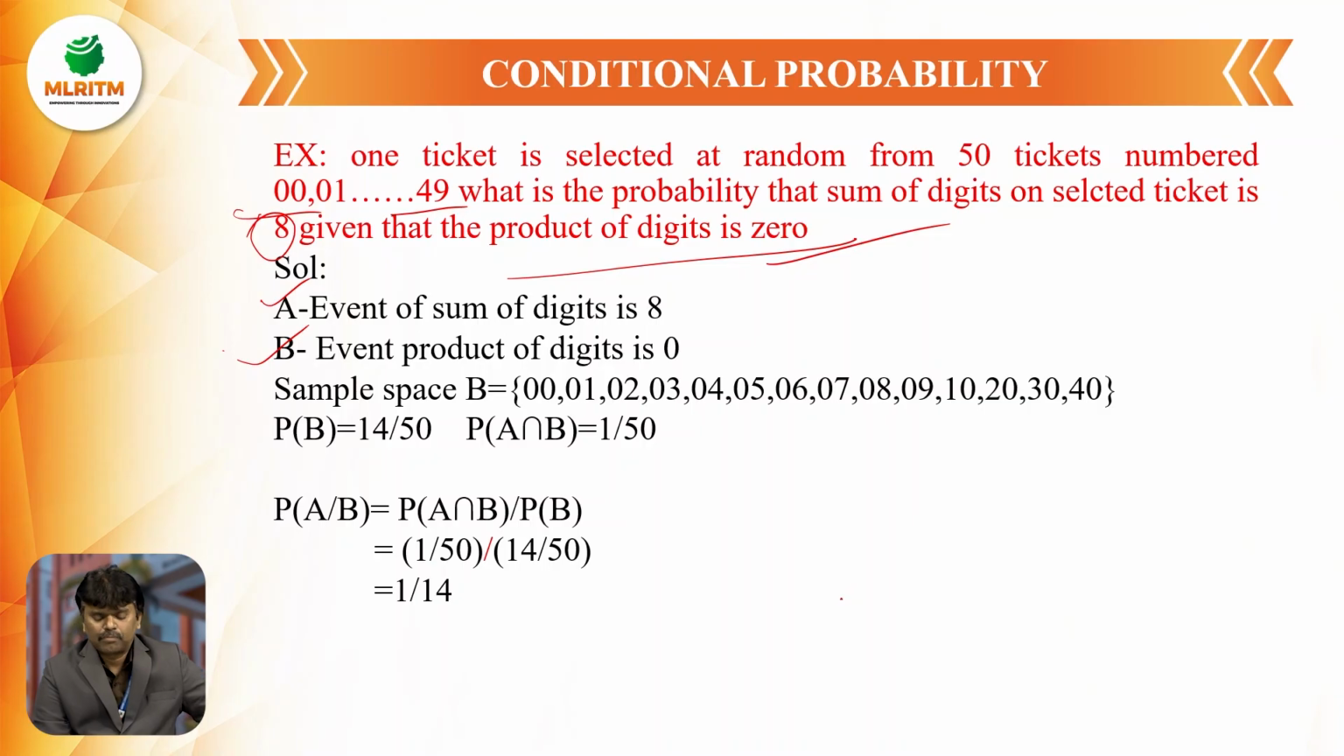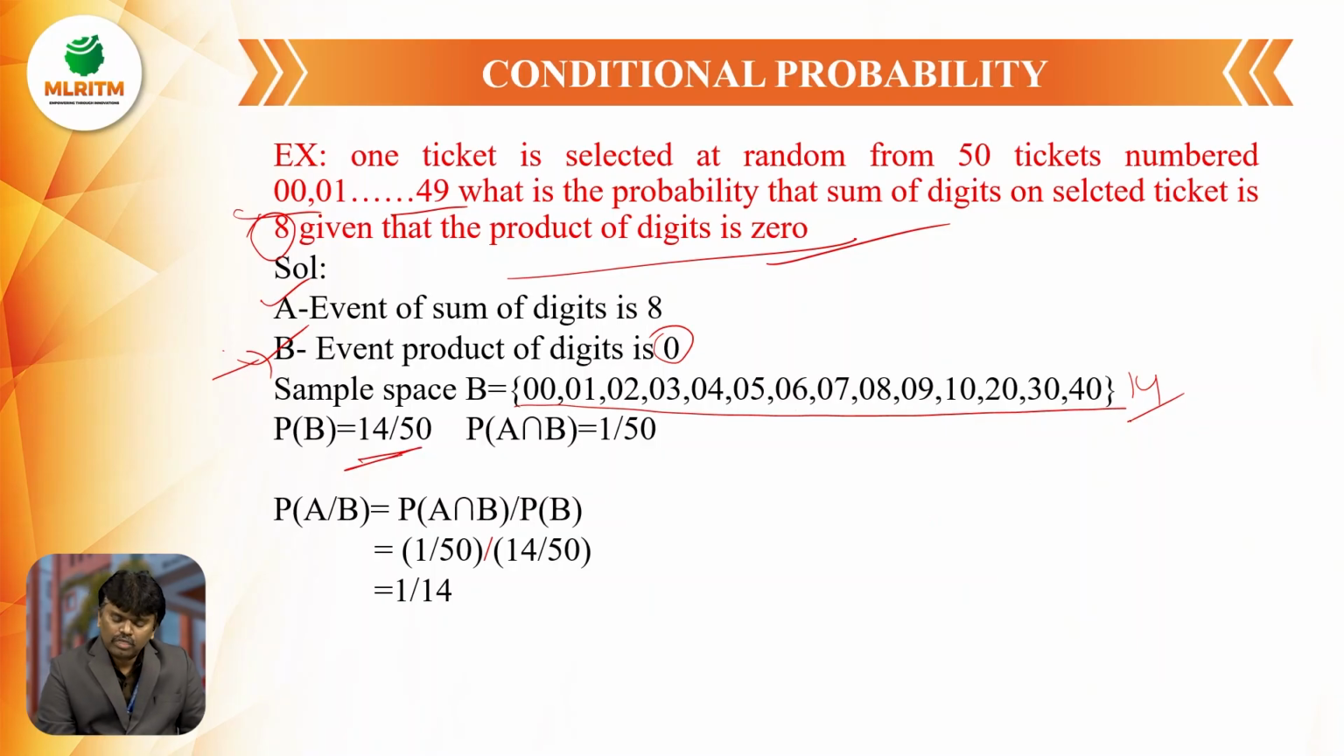Here I am having the sample space where the product of the two digits is 0. For event B, I am having these ticket numbers: 00, 01, 02, 03, 04, 05, 06, 07, 08, 09, 10, 20, 30, 40. So I am having 14 ticket numbers where the product of two digits is equal to 0. So P of B is equal to 14 by 50.